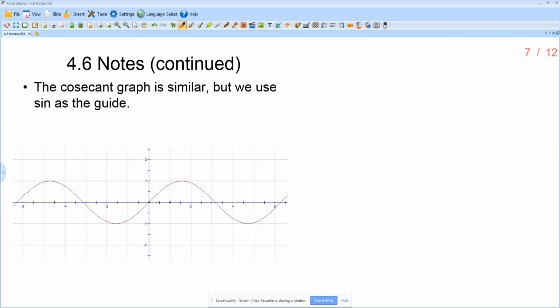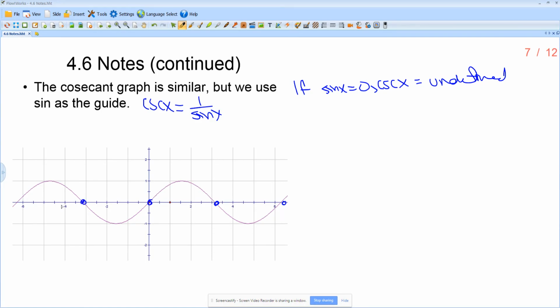All right, moving along, the cosecant graph is going to be similar. So if we're talking about the cosecant graph, we're going to use sine as a guide. So remember that sine of x. We're talking about cosecant. Cosecant of x is equal to 1 over sine x, which means if sine of x is equal to 0, cosecant x is undefined. So any of these locations, I know that I'm going to have vertical asymptotes.